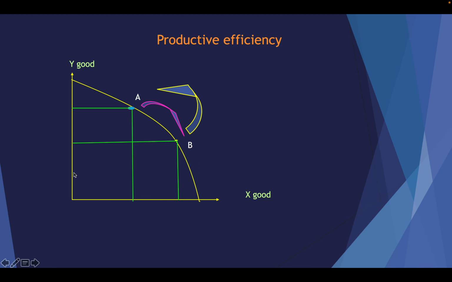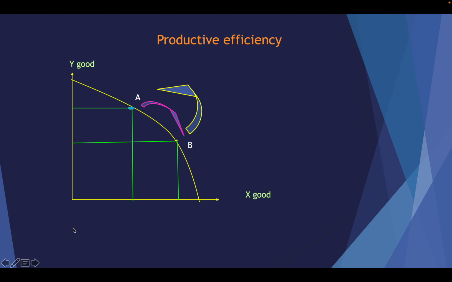This is your y-axis. You have to remember that is the most important thing: you have to identify the axis. This is your vertical axis and this is your horizontal axis. Here I take two goods, y and x. This vertical axis is the y good.